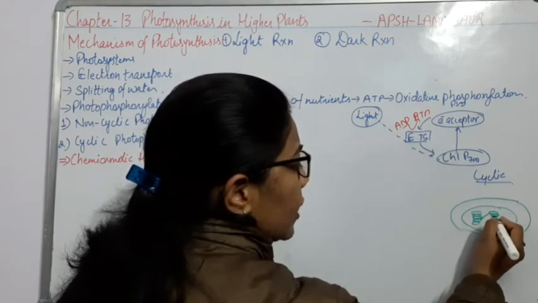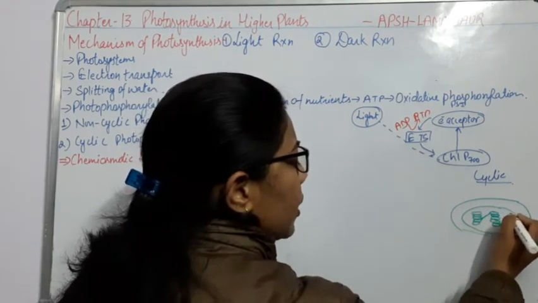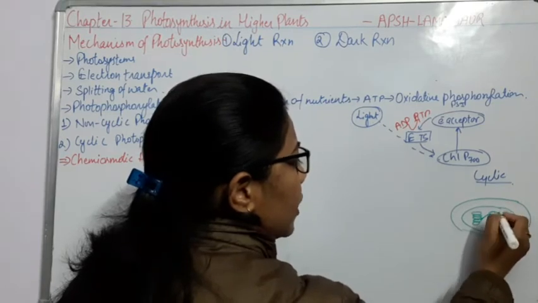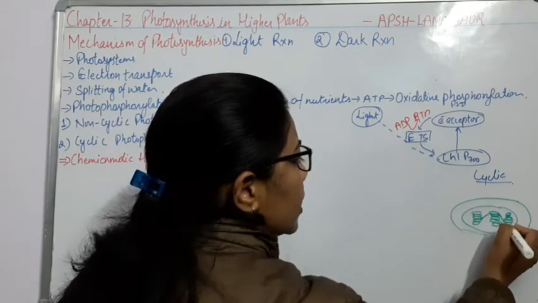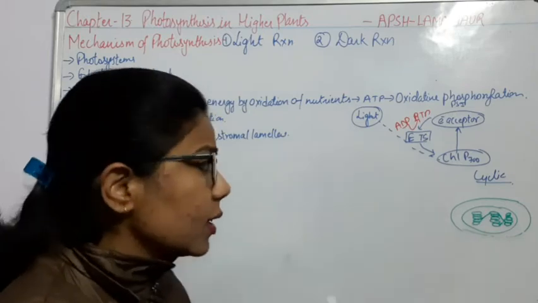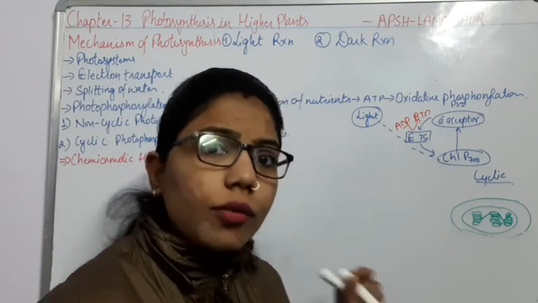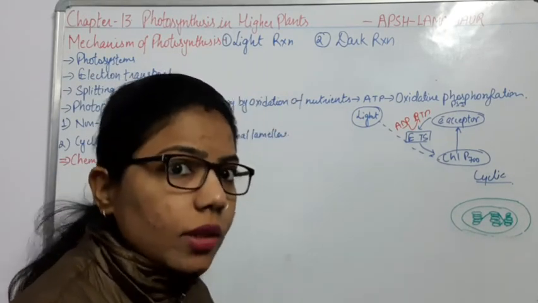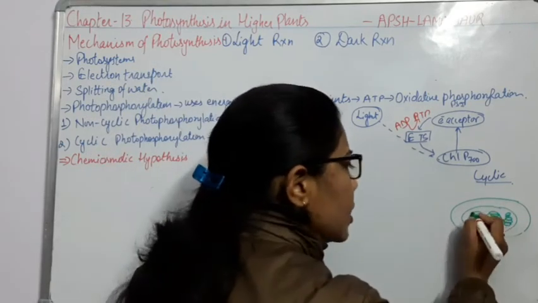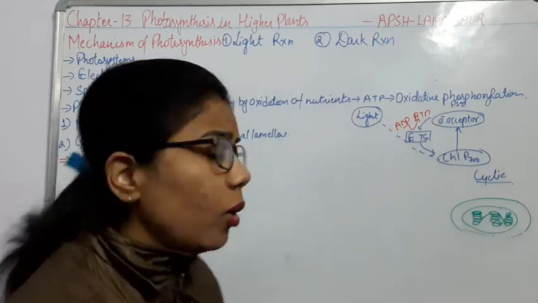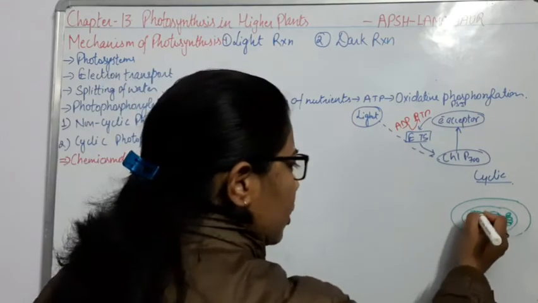Then there will be another stack, and another stack. So what is going to happen here? There will be a stacking of these thylakoids. And this thylakoid is the site for photosynthesis. So the exact photosynthesis will start from where? From this membrane. Now if I go for the zoomed structure of this part only,